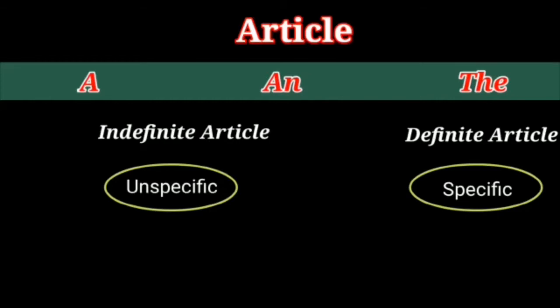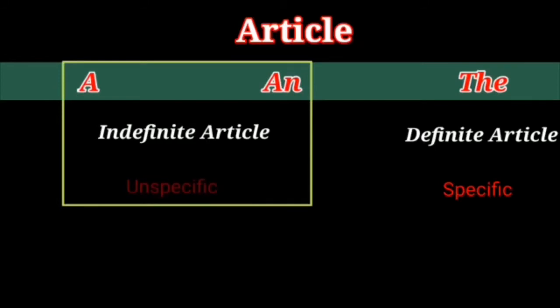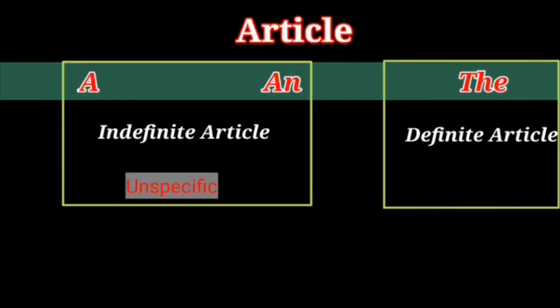If you remember, in the definition of article we have learned that article are the words which are used with unspecific or specific nouns. Well, so here we have found unspecific and specific article. So it shows that unspecific articles will be used with unspecific nouns, whereas specific article will be used with specific nouns. So let's try it.